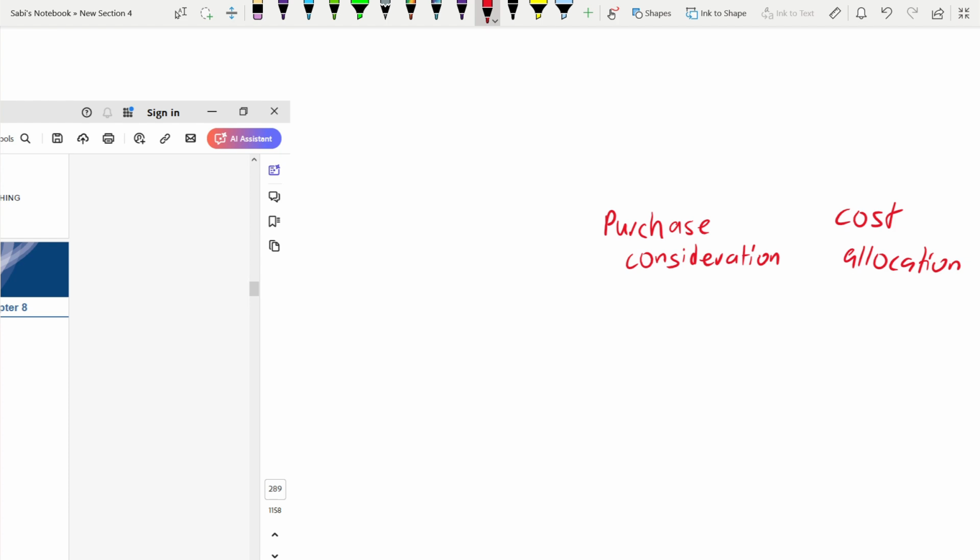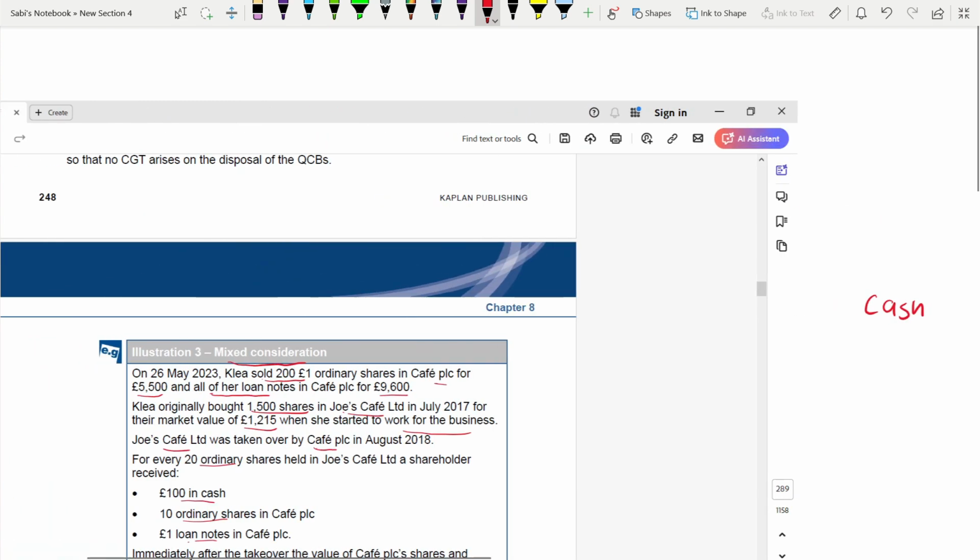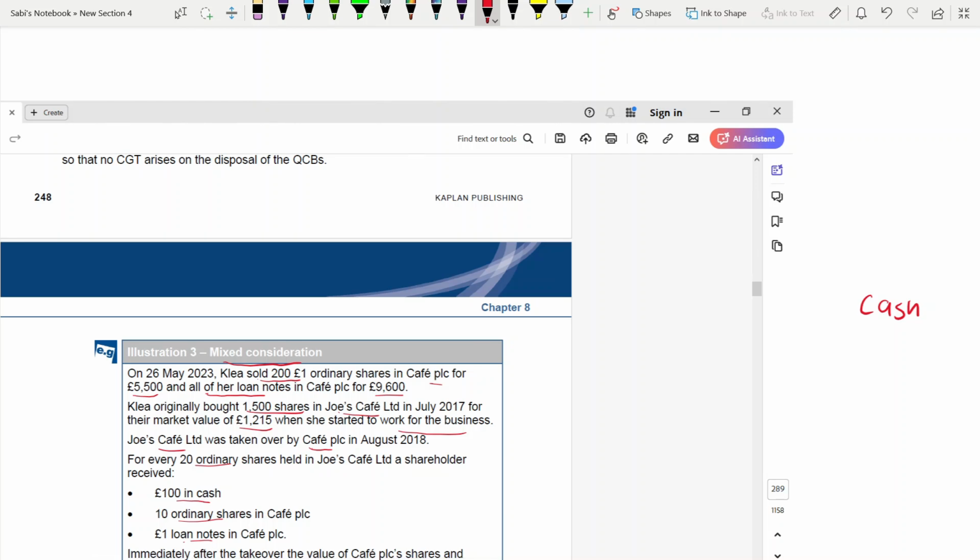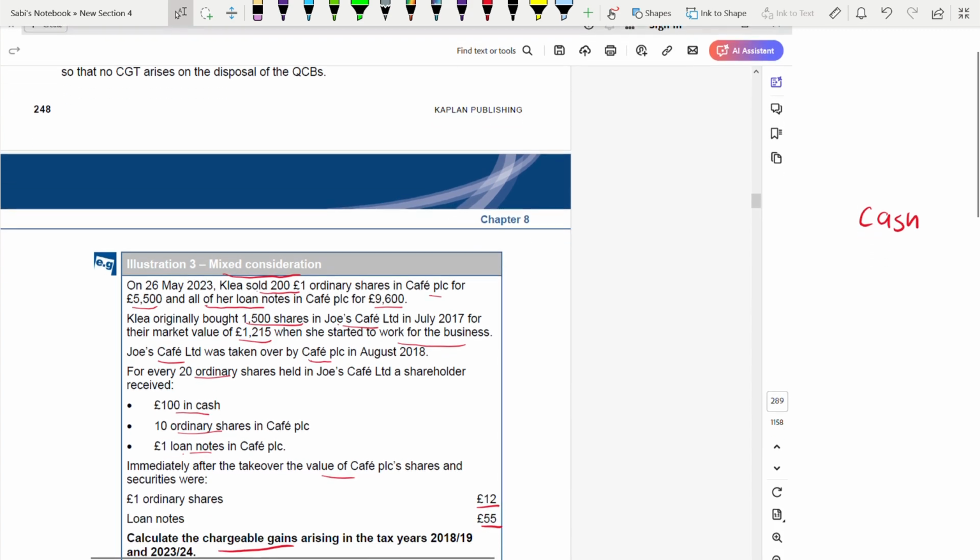That's why we have to allocate the cost. Okay, so first is cash. How much is cash? Purchase consideration has been given to you. Isn't it?